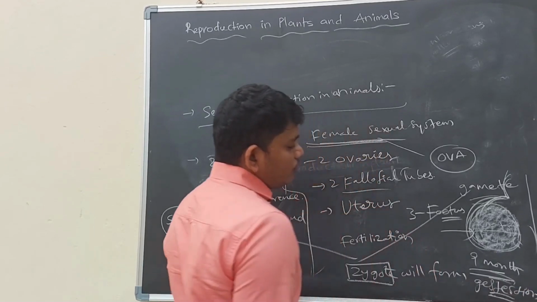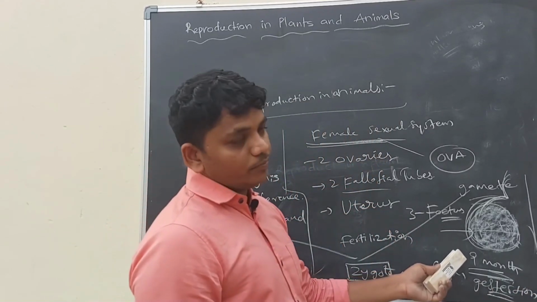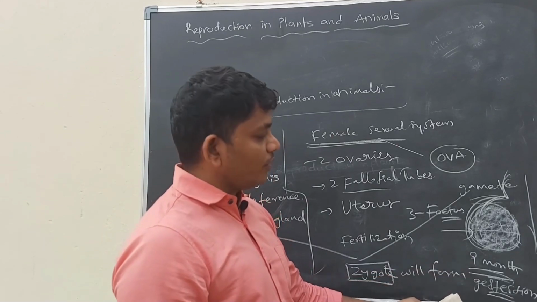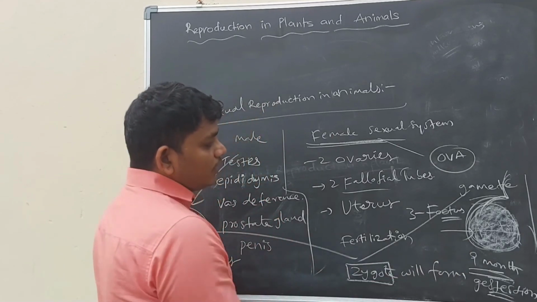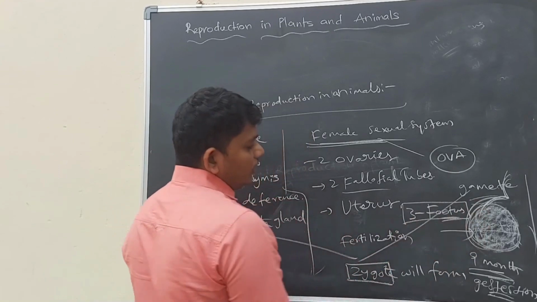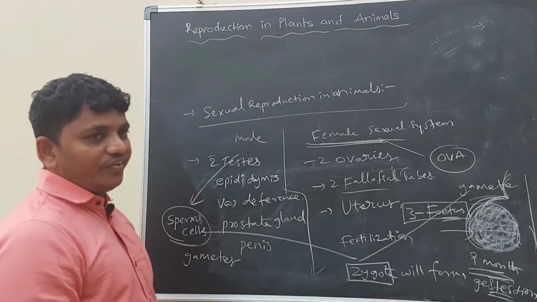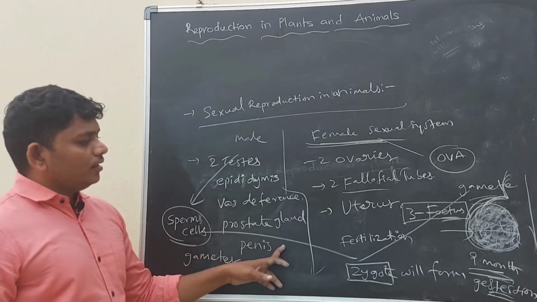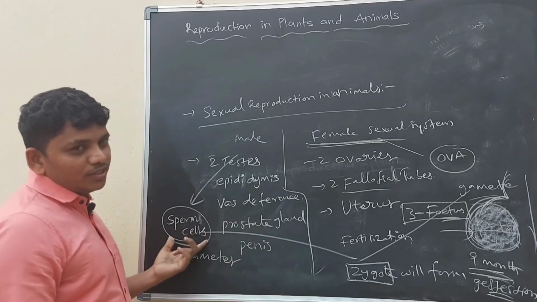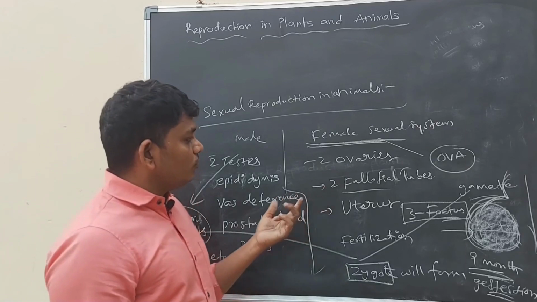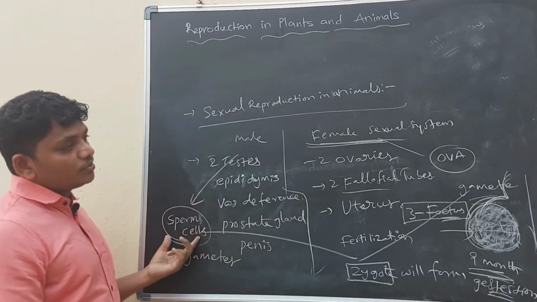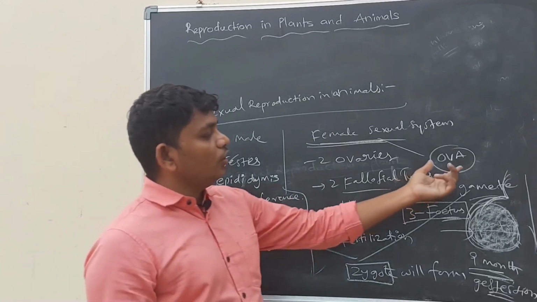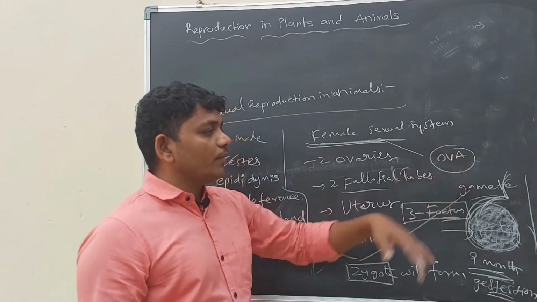So what is the gestation period of the human being? 9 months. Nine months is the gestation period of the human being. A 3 months baby of a human being is called a fetus. In males we see sperm cells, which are male gametes. In females we see ova, which are female gametes.